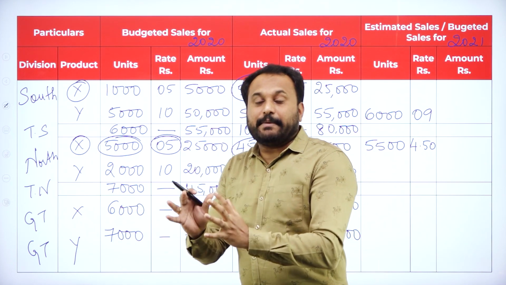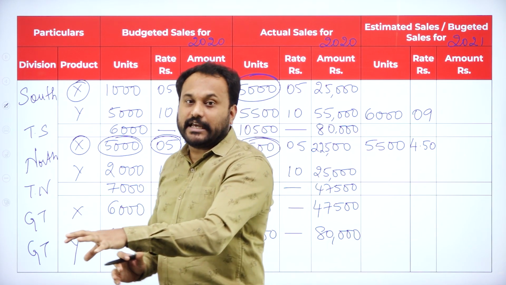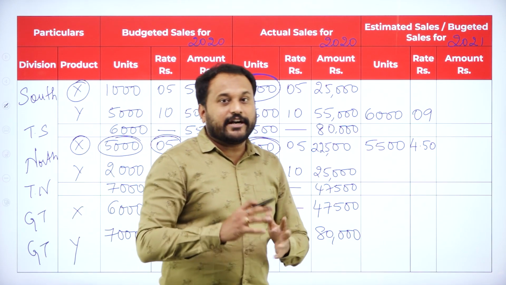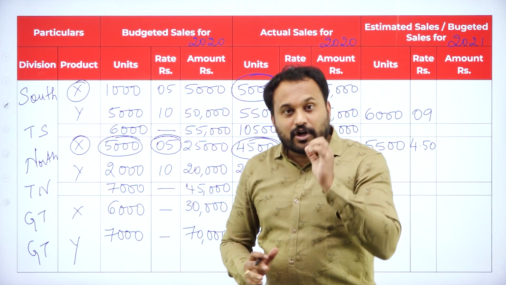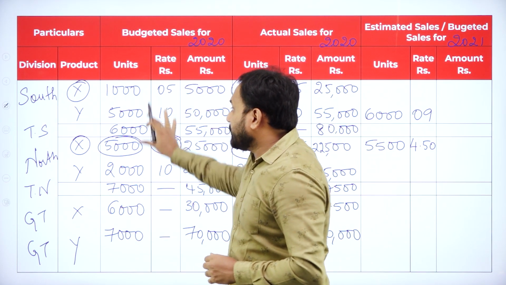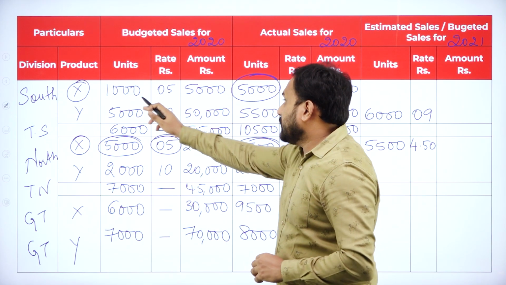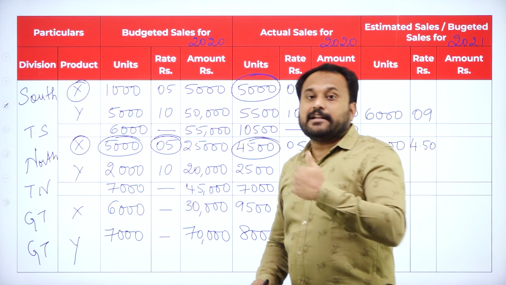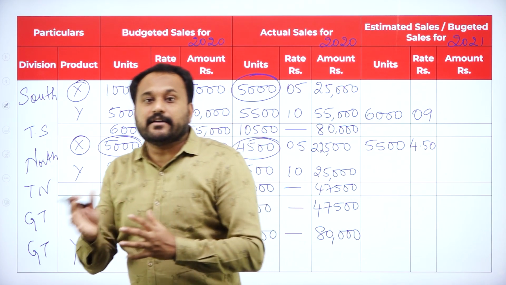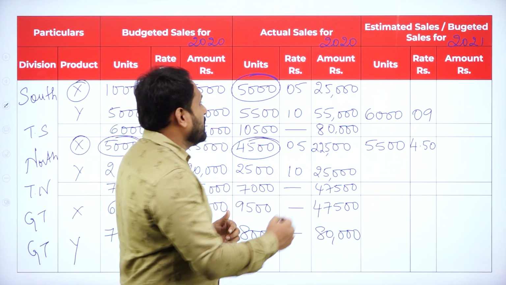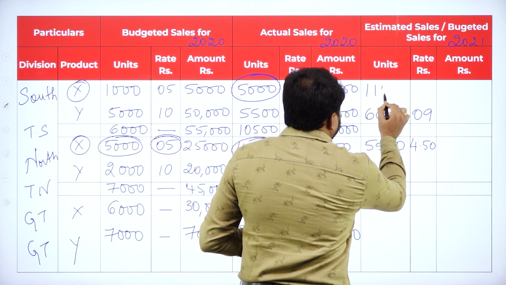Now they have not mentioned whether it will be increased by actual sales or budgeted sales. So from where we are supposed to increase it or decrease it, if they have not given, we are supposed to go with the budgeted, because this is the base target given by the company. Now here 1000 plus 10%. So how much is it? 100. For every 1000, the 10% is how much? 100. So now the new unit is 1100.